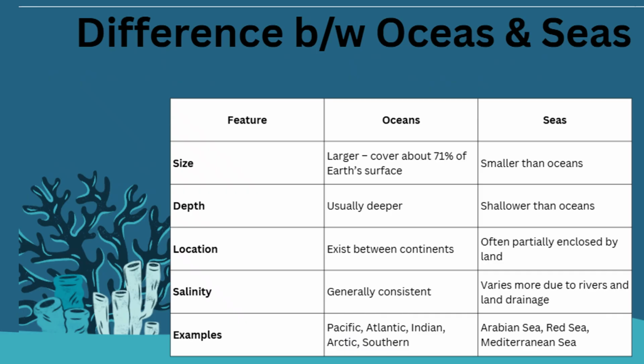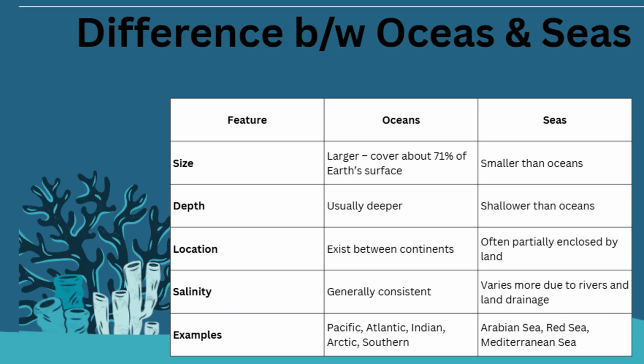Moving ahead to my next slide, the difference between oceans and seas. Oceans are larger water bodies, whereas seas are smaller bodies of salt water located within or near an ocean, right? Oceans are deeper, with a depth of around 3,700 meters, whereas seas have a depth of around 1,000 meters. Oceans exist between the continents, and seas are often partially enclosed by land. This is one of the main differences by which we can understand the difference between oceans and seas.